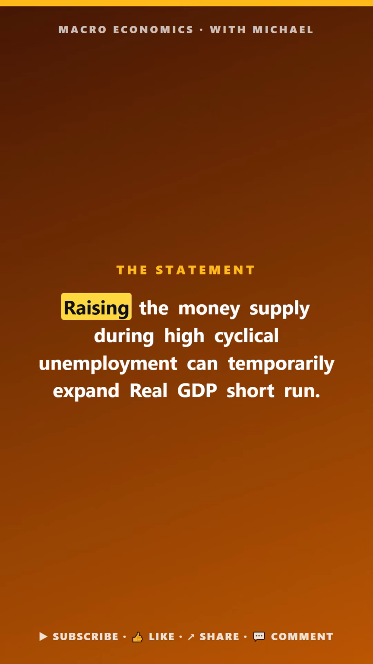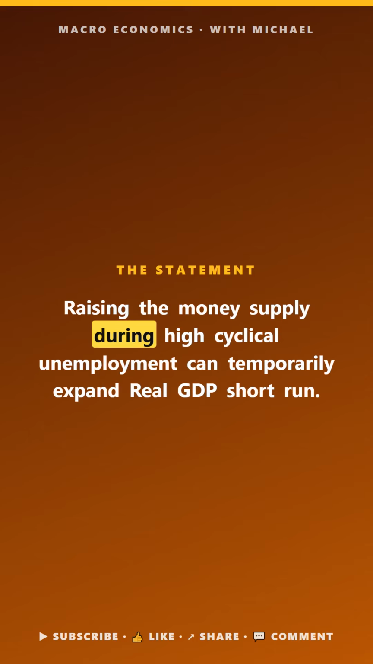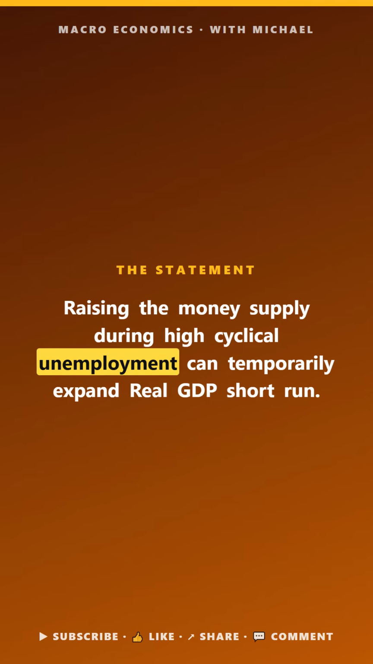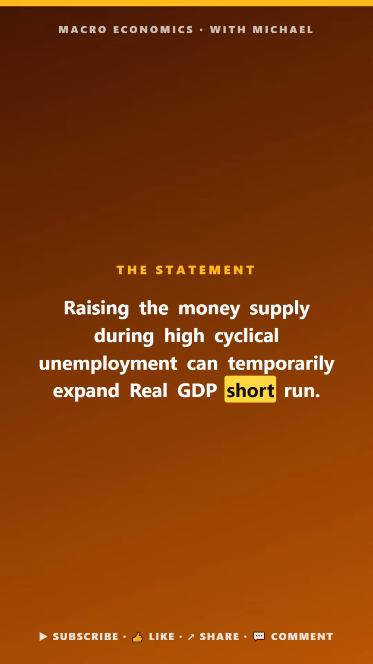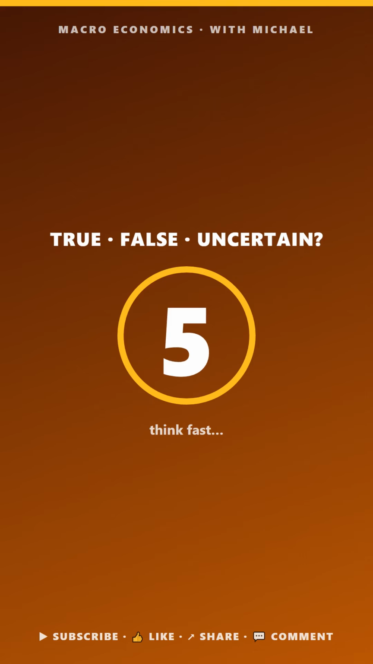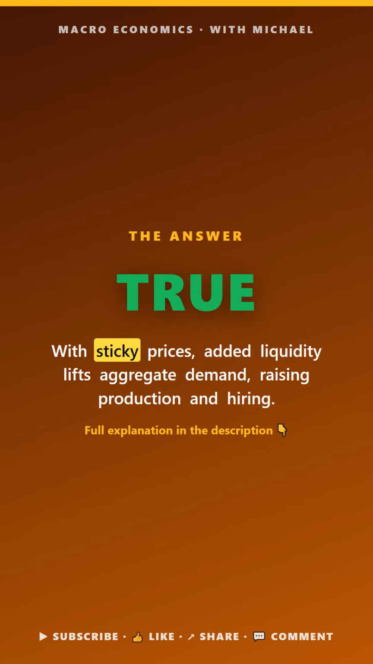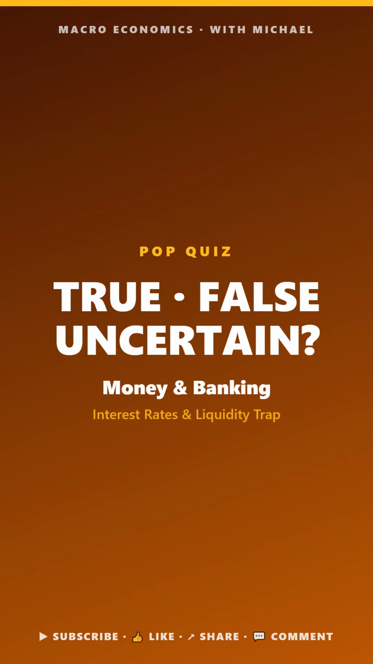Money and banking. True, false, or uncertain. Raising the money supply during high cyclical unemployment can temporarily expand real GDP in the short run. The answer is true. With sticky prices, added liquidity lifts aggregate demand, raising output.